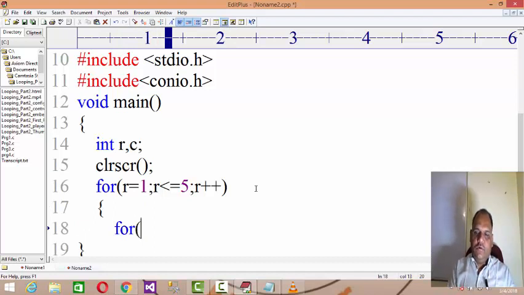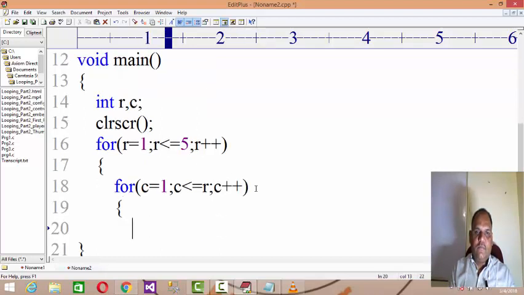For the corresponding row, for column equals 1 and column less than or equal to r. For 1 row, columns 1 to 1; for the second row, 2 columns are there. For column equals 1, column less than or equal to r, column plus plus. Hope you understand this flow. And then printf, what do you have to print? The star.